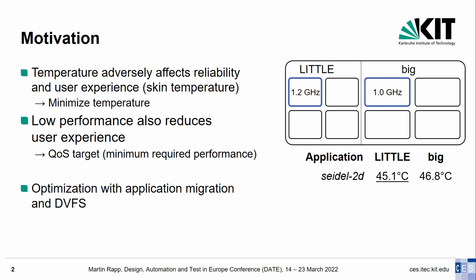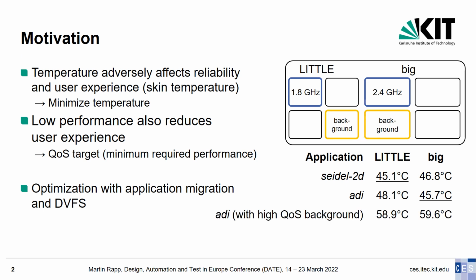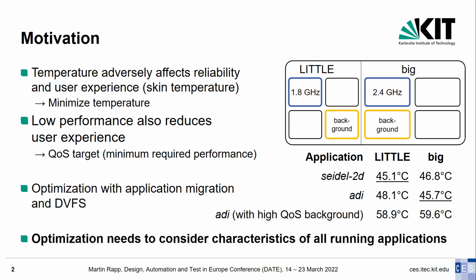For another application, ADI, the little cluster even needs to operate at its peak frequency to reach the QoS target, which results in a lower temperature on the big cluster. With additional so-called background applications with high QoS, mapping the same ADI application with the same QoS is now almost the same on both clusters. These examples demonstrate that the optimization needs to consider the characteristics of all applications and perform global optimization.